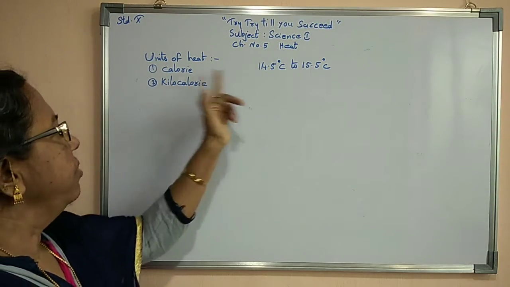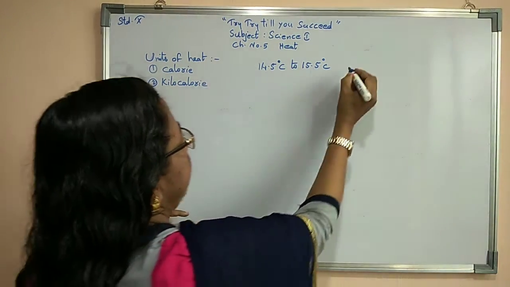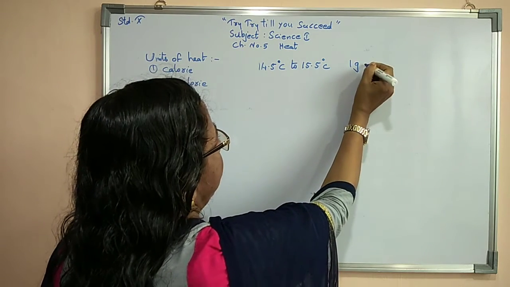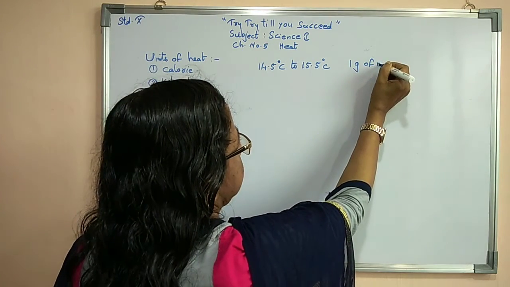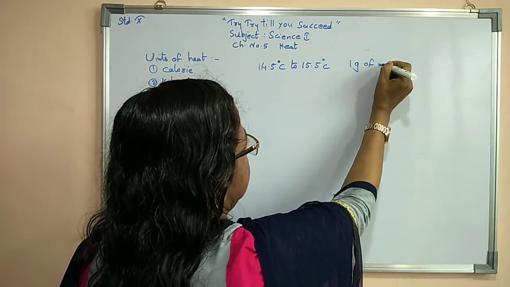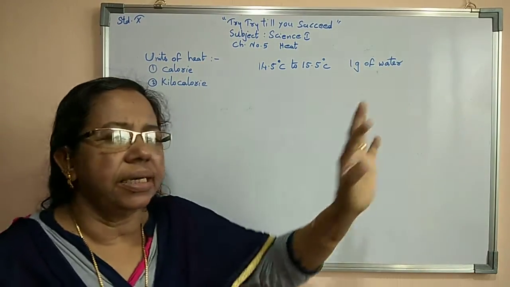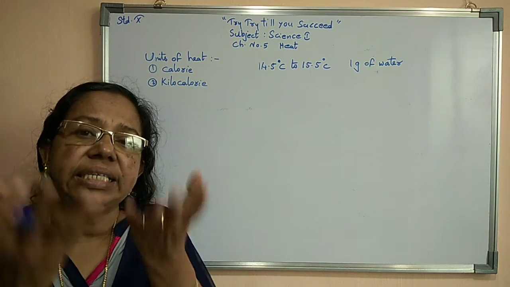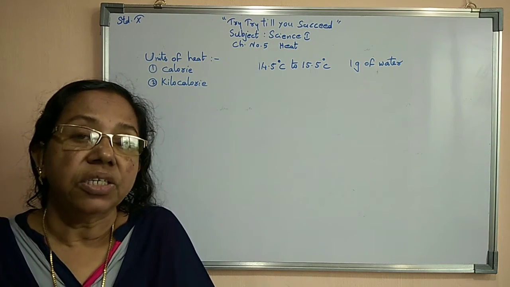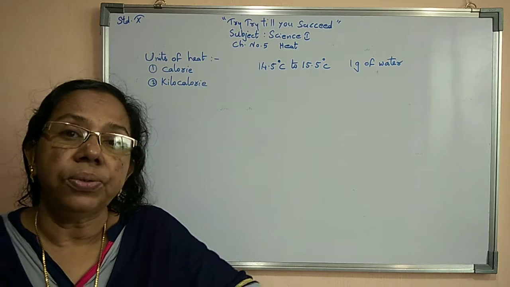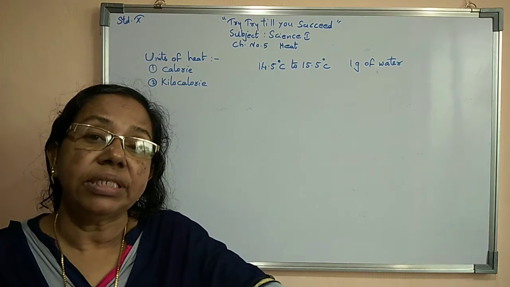So when we study calorie, we have to take 1 gram of water. Now for increasing its temperature, we have to heat it. So how much heat is required?